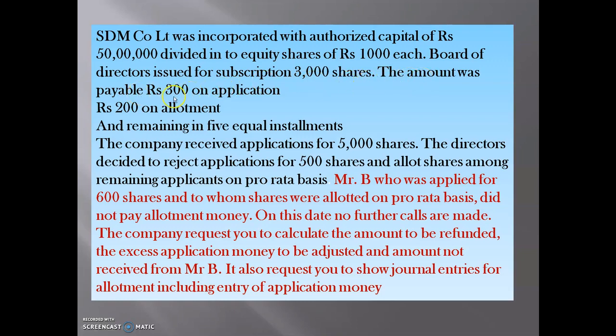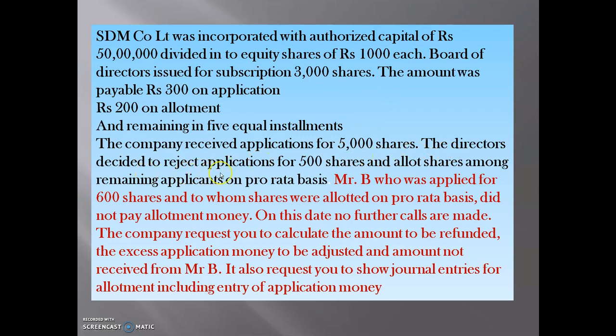The amount was payable rupees 300 on application, rupees 200 on allotment and the remaining in 5 equal installments. Remaining here is 500 in 5 equal installments, meaning first call, second call, third call, fourth call and final call.